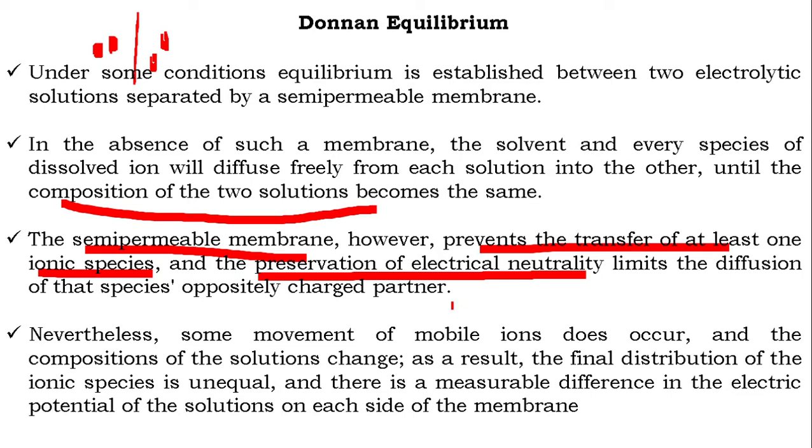You have studied earlier, in a living system, electrical charge is there, or we say an electrical gradient is there, and a chemical gradient is there. We express chemical gradient in the form of concentration, and we express electrical gradient in the form of electrical charges.